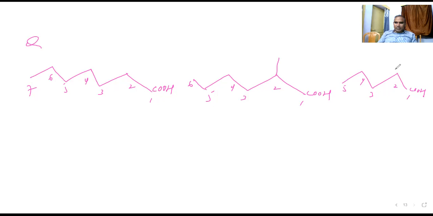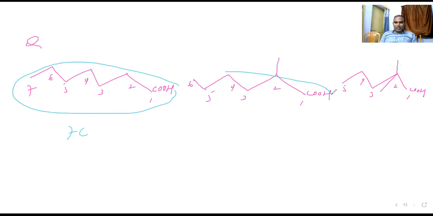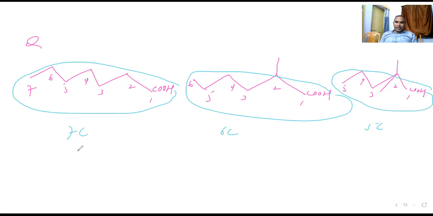Now tell me the answer. Chain isomer, sir. Why chain isomer? Because over there 7 carbons are present, over there 6, and over there 5. The molecular formula is the same. The position of the COOH group is always 1.